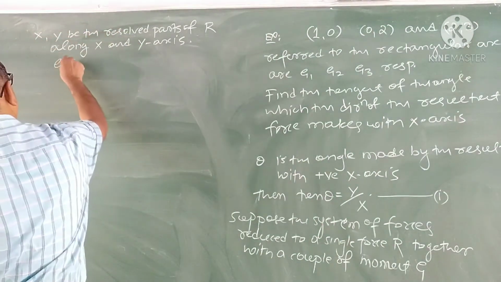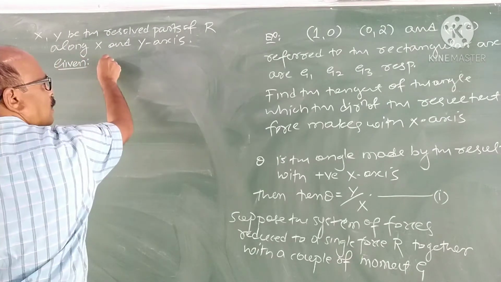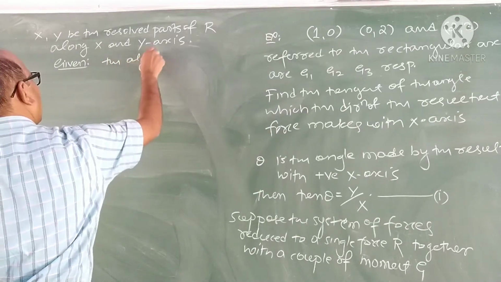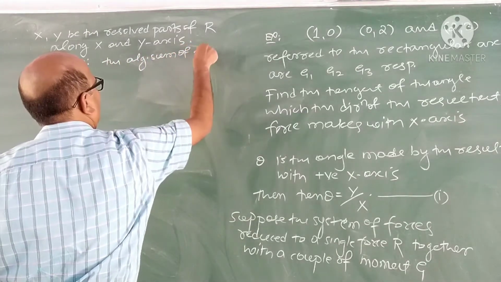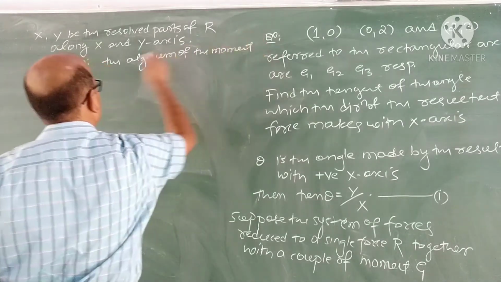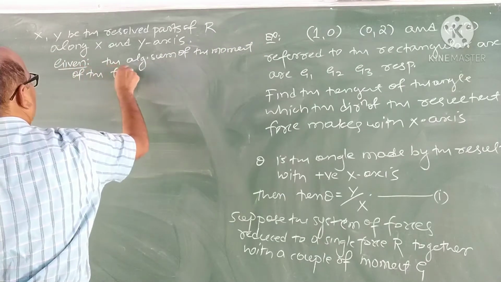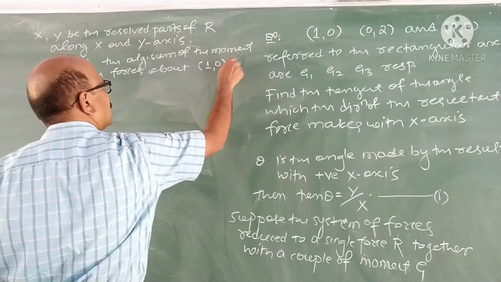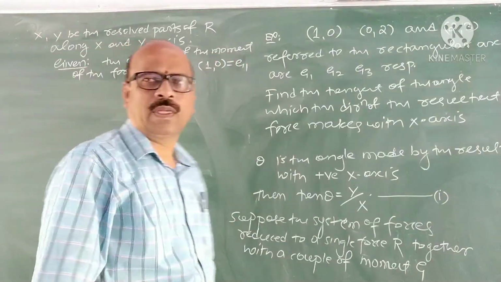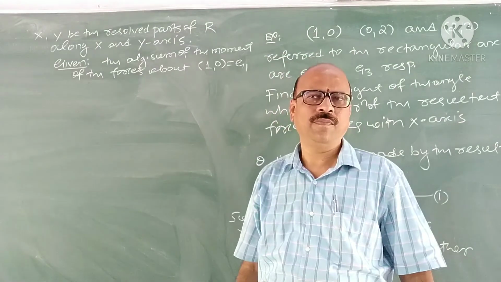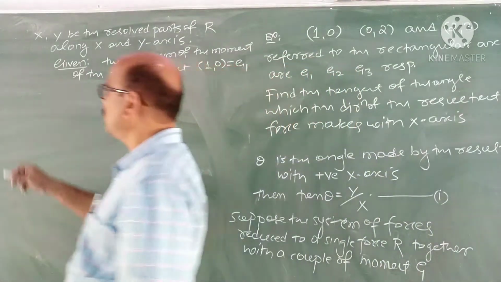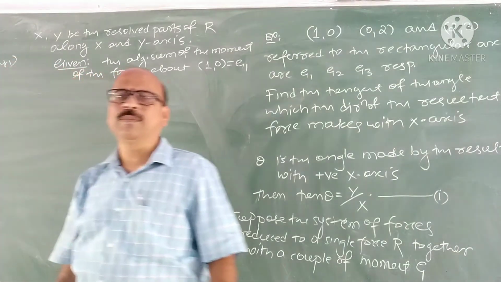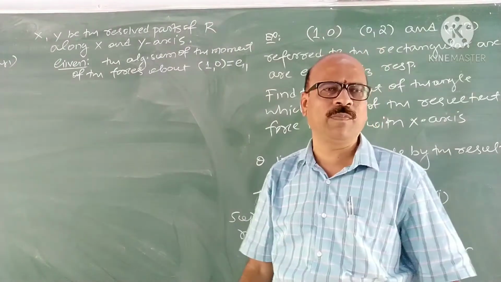Given the algebraic sum of the moments of the forces about (1, 0) is G1. What is the formula? What is the moment of the forces about the point (x1, y1)? Suppose capital X and Y are the resolved parts.